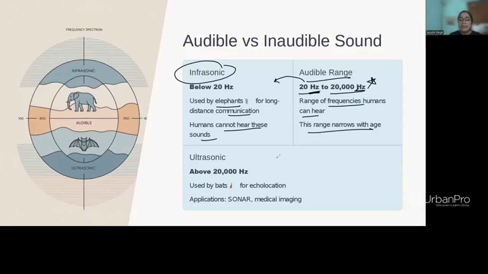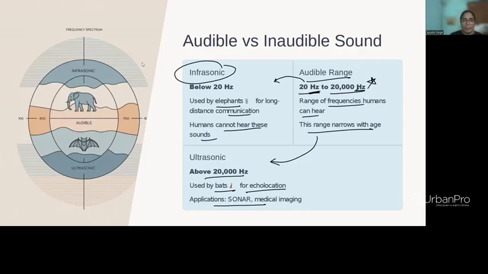And there are ultrasonic waves. Above 20,000 hertz is ultrasonic, used by bats for echolocation. So they find out different things, caves and all, and food by echolocation. This is also used in sonar and medical imaging, with ultrasonic sound waves.